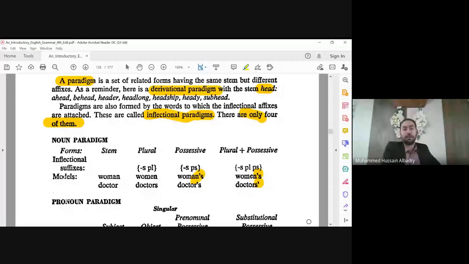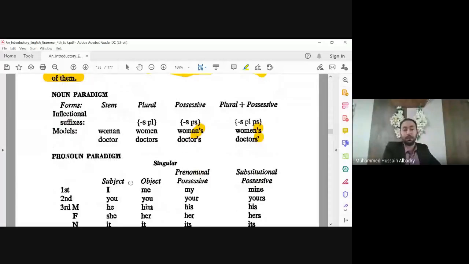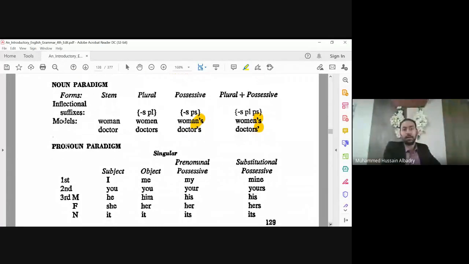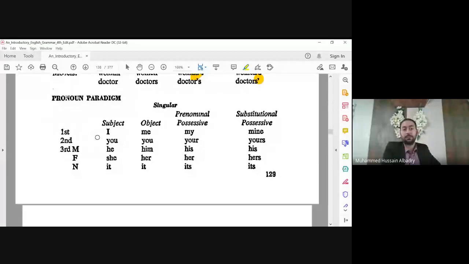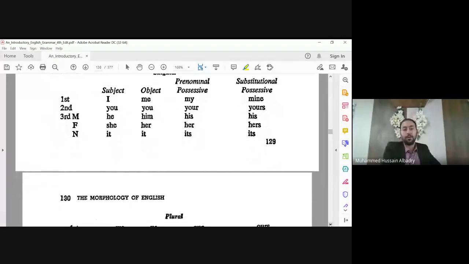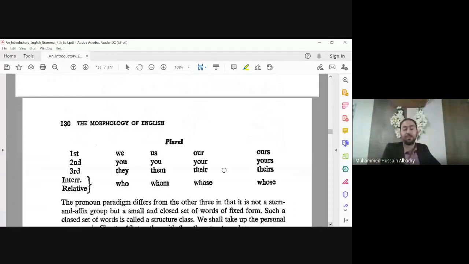Pronoun paradigm. We have the pronoun I, me as object, pronominal possessive my, your, his, and substantial possessive mine, yours, his. Here first person, second person, third person; male, ذكر, female. Also for plural we have we, us. You know them. What is the object of we? Us, for example, let us go. Our is possessive, our car.